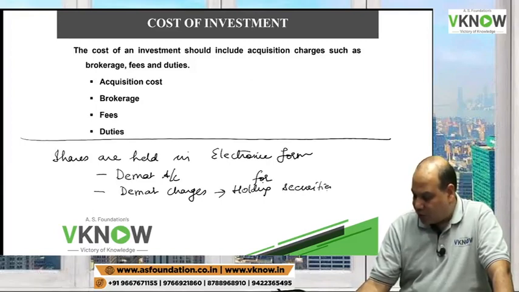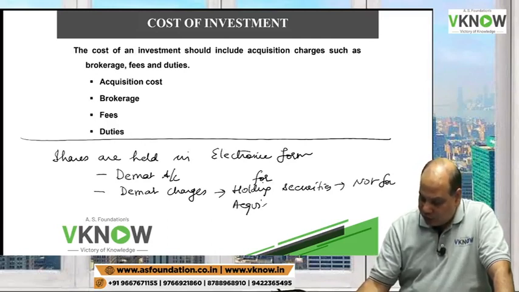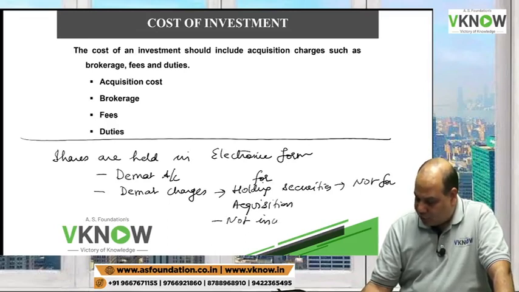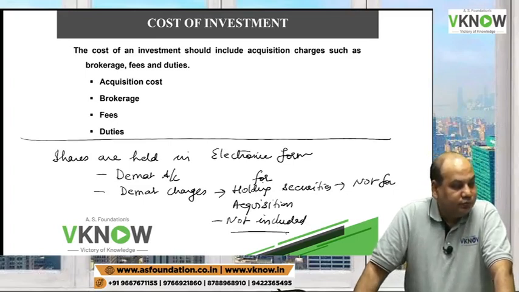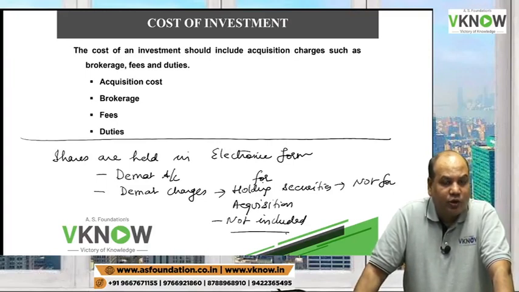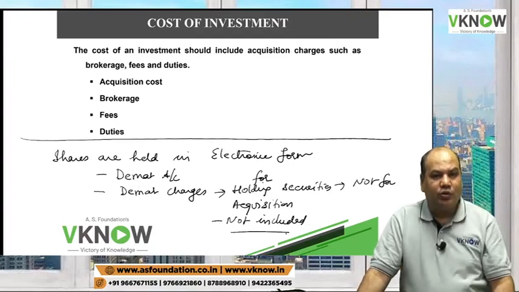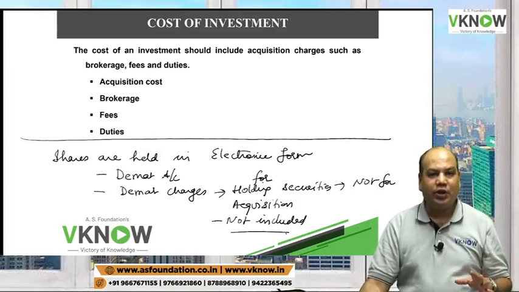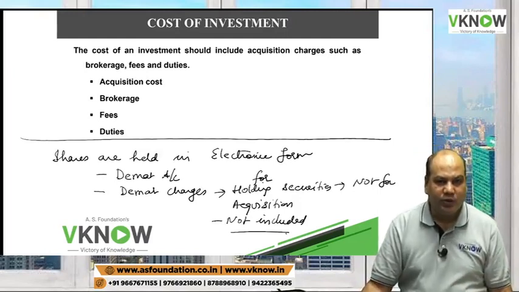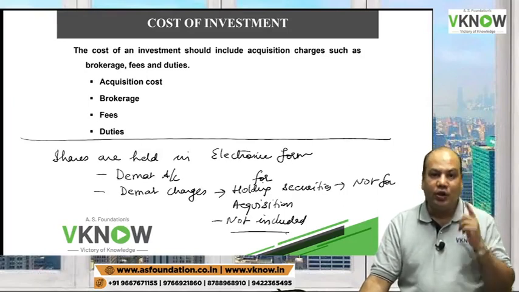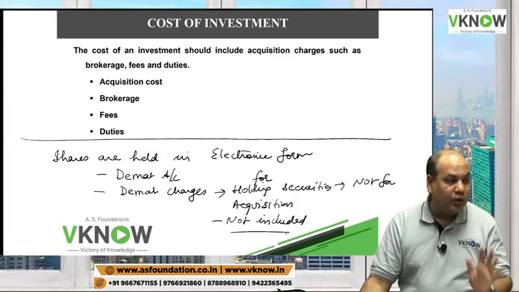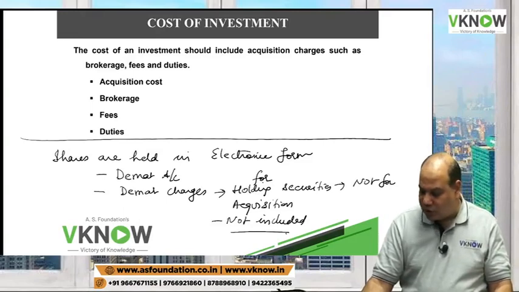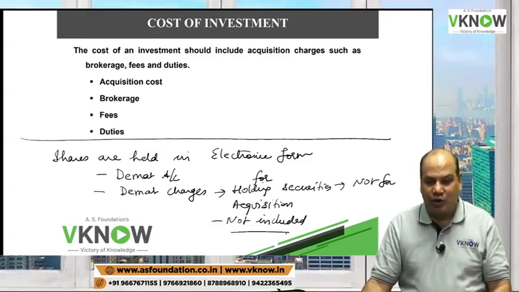They are not for acquisition, hence not included in the cost of investment. Whether you hold 1 share or 10,000 shares, you have to pay some demat charges. Even if you have 0 shares in that demat account, you will have to pay demat charges. So all this is called acquisition related cost.